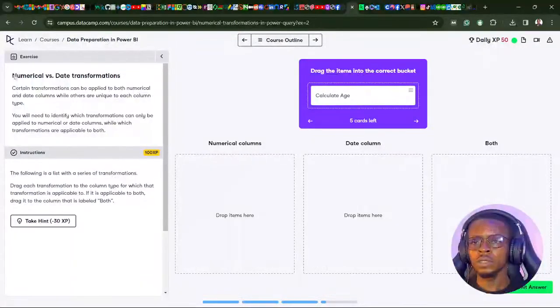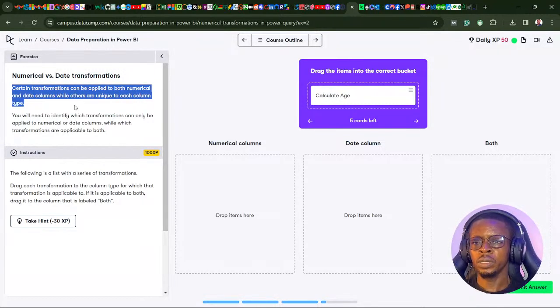So, numerical versus date transformations. You have to know that dates are different from numbers when working with datasets in Power BI as a data analyst in general. Certain transformations can be applied to both numerical and date columns, while others are unique to each column type.